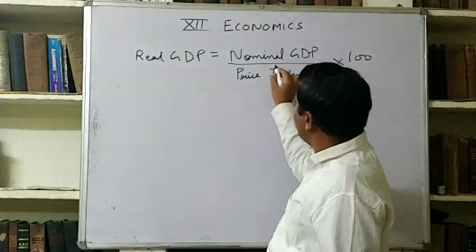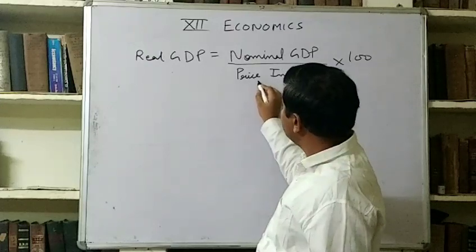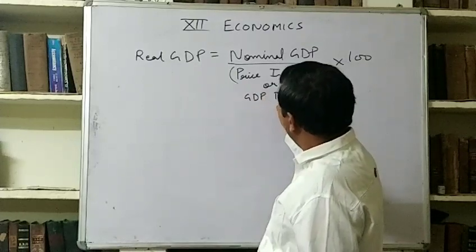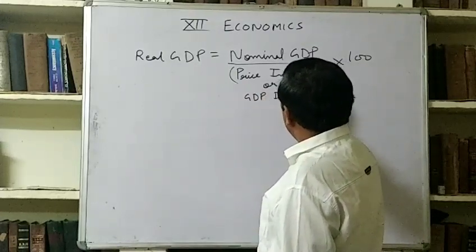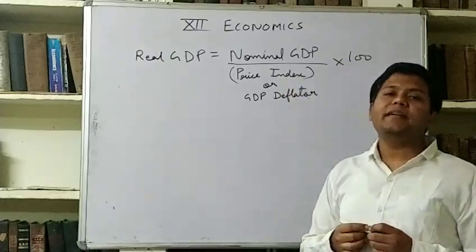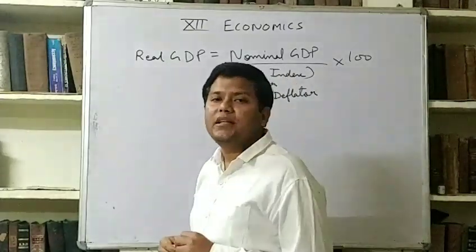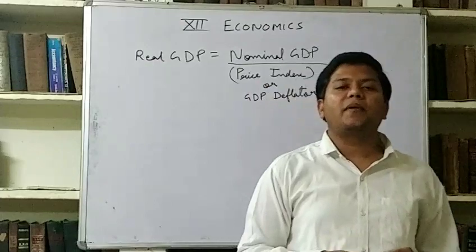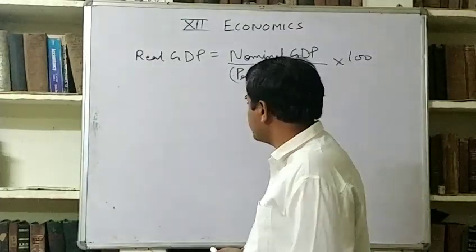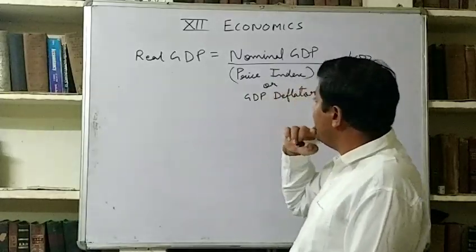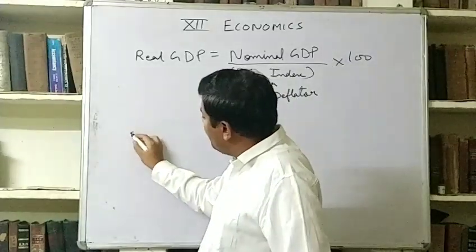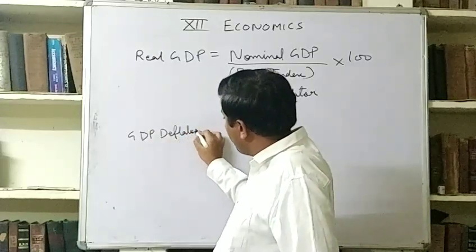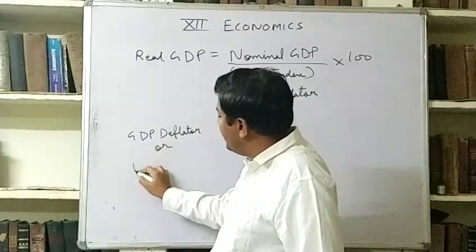This price index is also known as GDP deflator. GDP deflator is the ratio between nominal GDP and real GDP, or we can say that it is the ratio between the current year prices and base year prices. Now comes another formula which is made from it. How can we calculate the value of GDP deflator or price index?